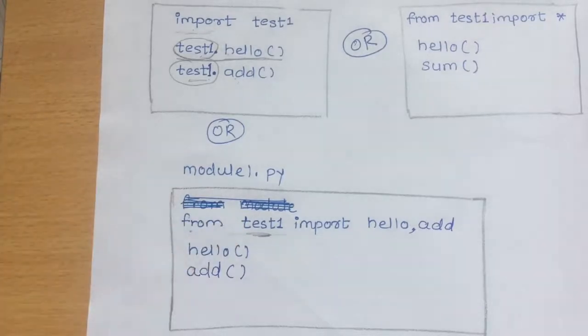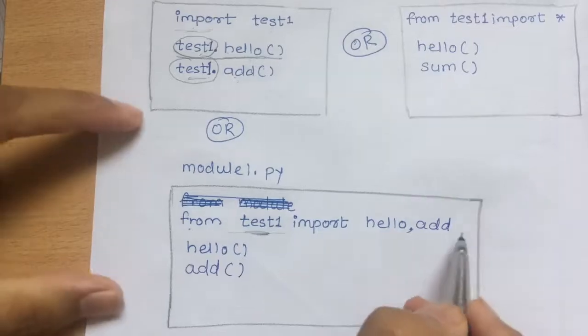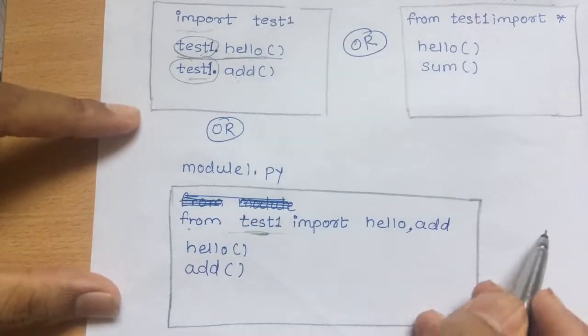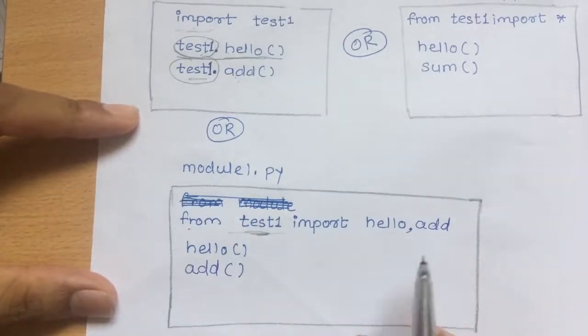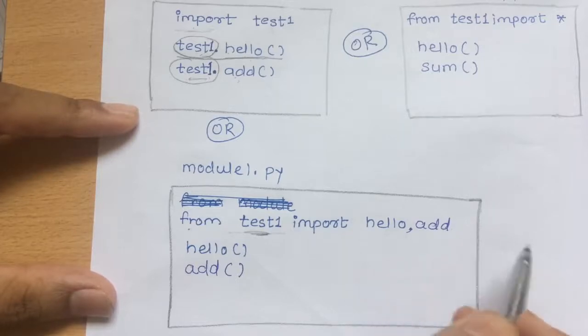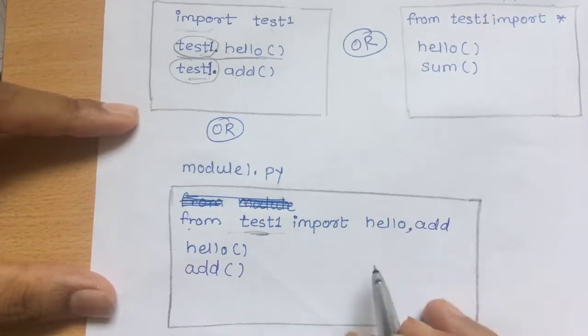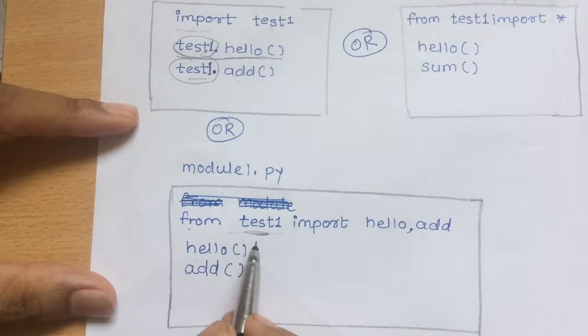Now suppose, what drawback does it have? Suppose I am having 100 functions in module 1, if I am having 100 functions in the test1 file. Now to import that, I have to write these 100 functions one after another. Okay, this is possible, but it is not feasible. So instead of writing 100 functions, we have another way to import all the functions present in the file.